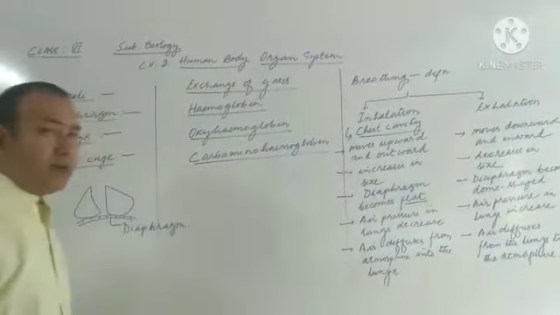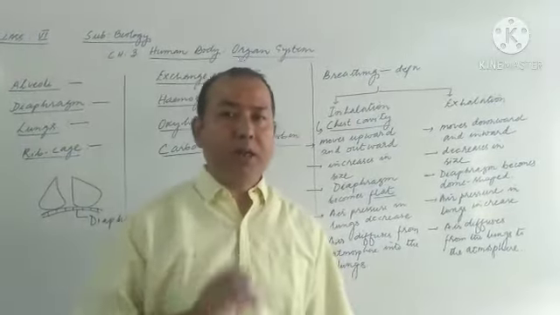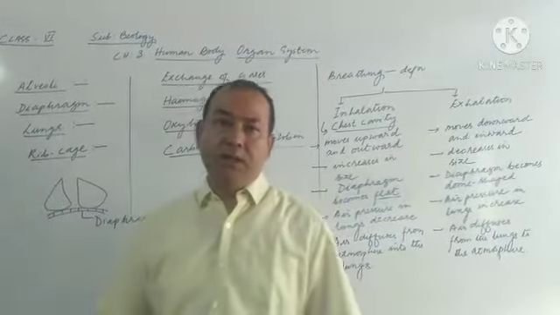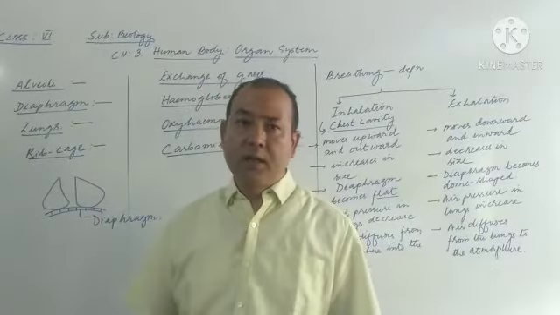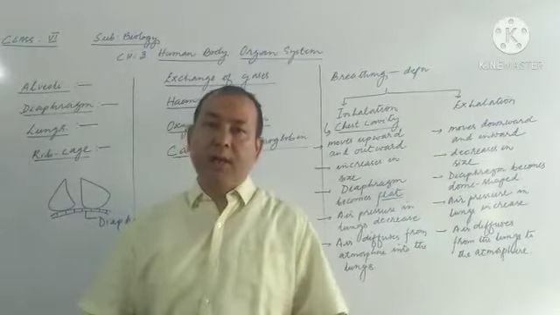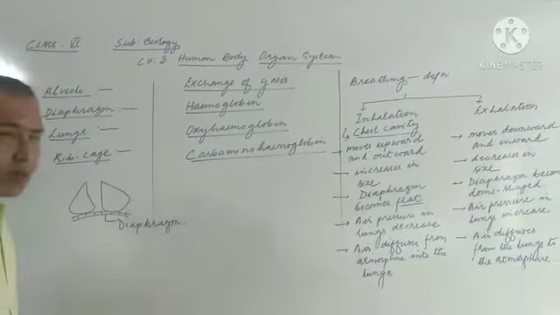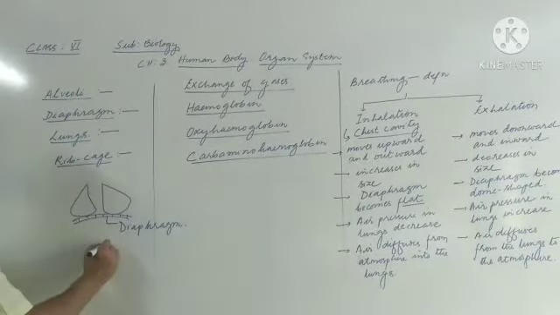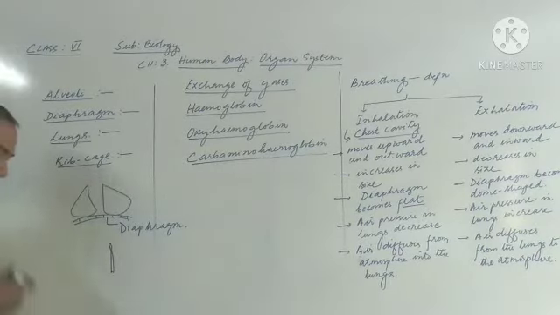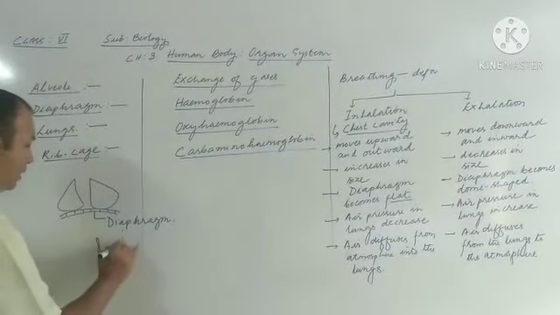Now after that comes the protection of the lungs. These lungs are usually protected by two different structures. In your book only one structure is given, that is the rib cage. Let us try to understand what is meant by this rib cage. Rib cage is a cage-like structure. Cage you may be knowing. This cage-like structure consists of three different structures. In detail you will be learning in higher classes, but still I am telling you. This is the front middle bone from where the ribs arise. This bone is called the sternum.